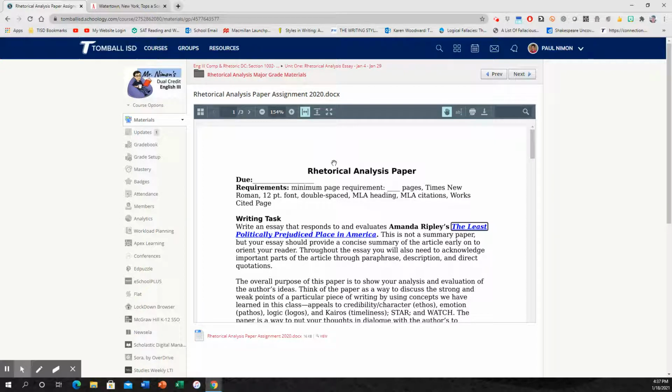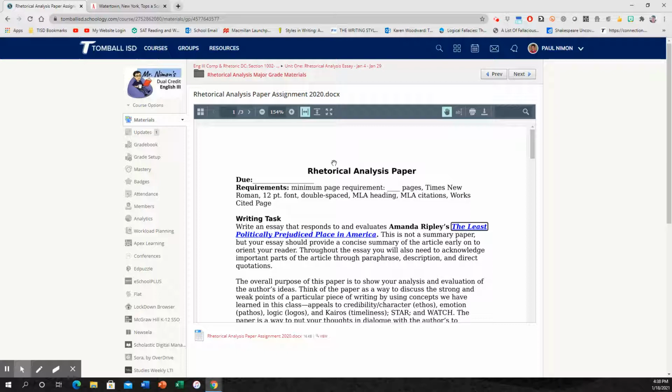The first thing you want to do is read her article, and then you want to identify her claim. What is the point that she's trying to make? What is her purpose? That's her claim. That's the position that she's taking. And then you're going to look for examples of logos, ethos, pathos, and kairos. I didn't put a number on the amount of examples that you need, but 2 or 3 per each appeal would be a good idea.